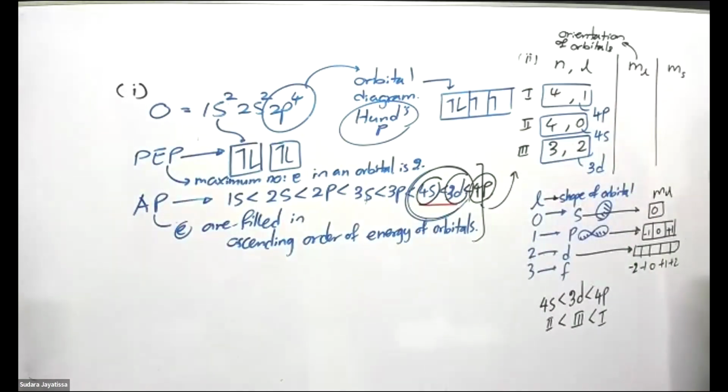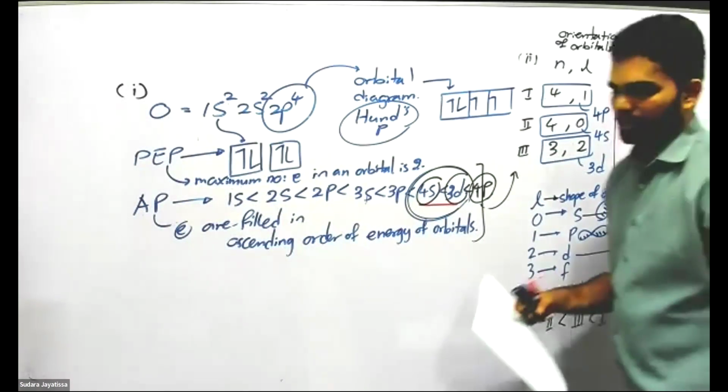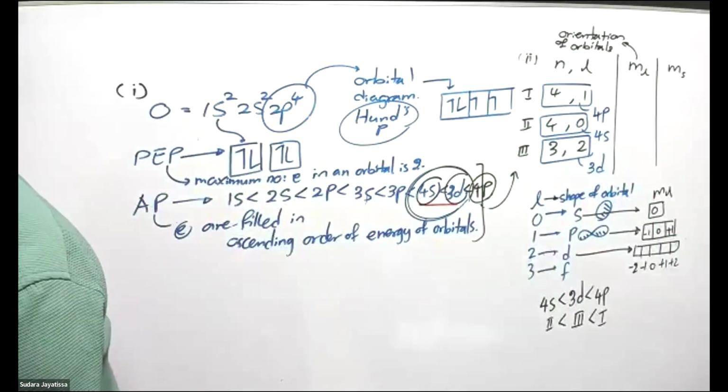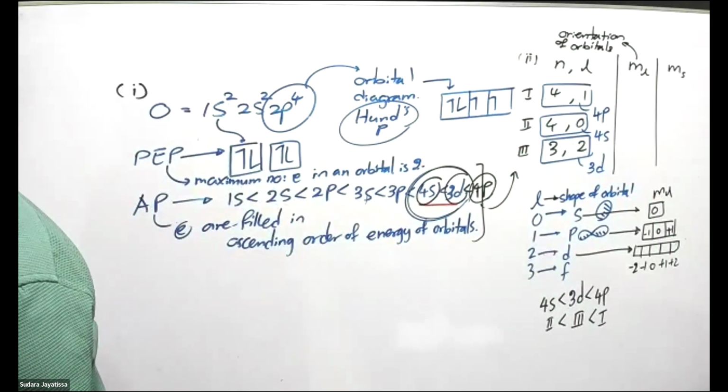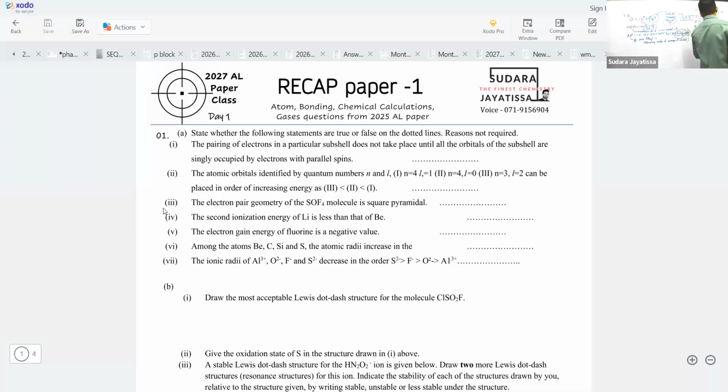Third one. Now we are shifting the topic to bonding. The electron pair geometry of SOF4.